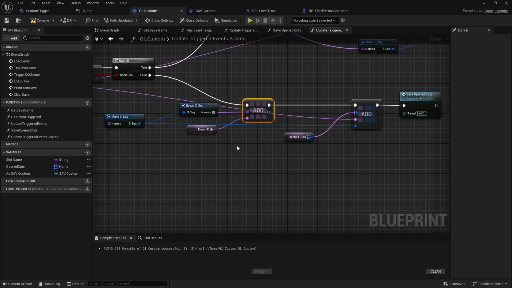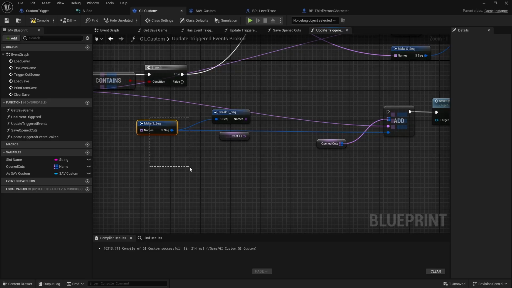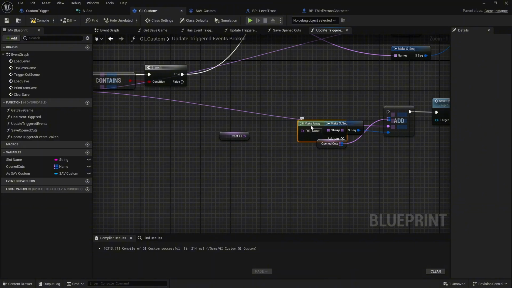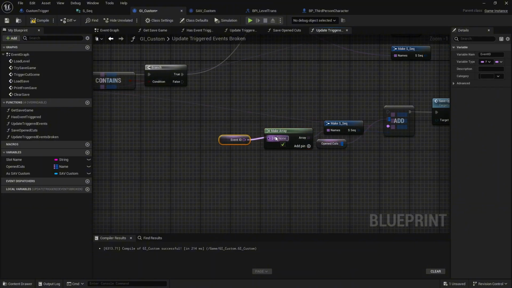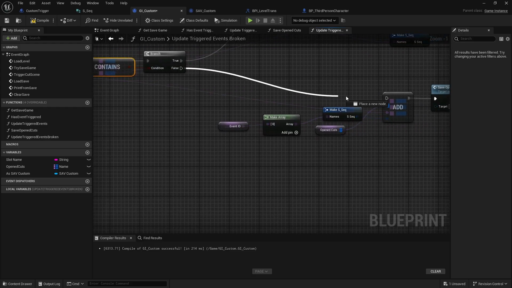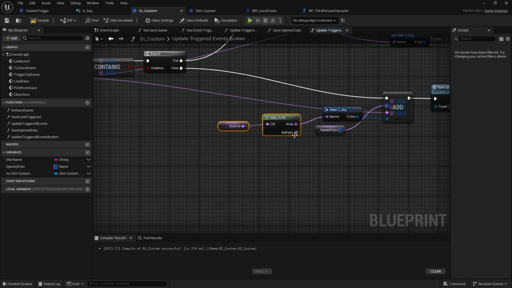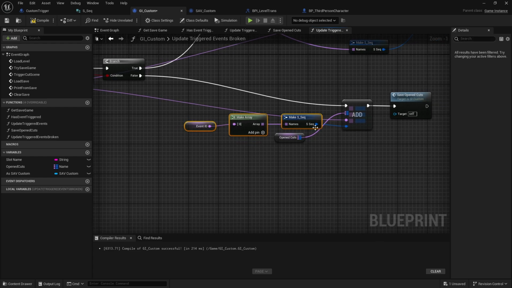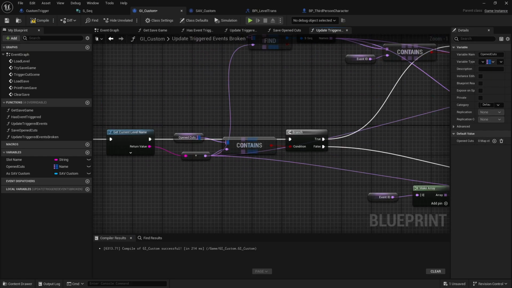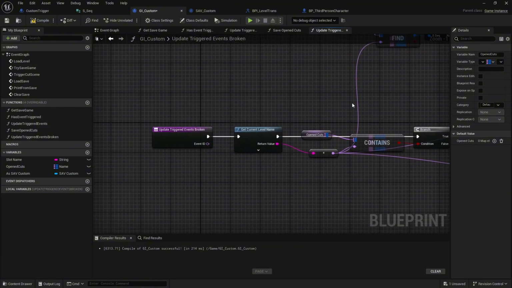We don't need this add here at all. We don't need to make this, or I should say we don't need to break this. What we're going to do here is take this make, and all we're going to do is just add or make the array right off of this event ID, because we know that the current level name is not already contained in the map. This is the first entry, so we don't need to do anything complicated. We can just go ahead and put that event ID right in there, right? So now we have this new map of names, and now that is being added in. That's going to work properly the first time that we add an entry to a level.